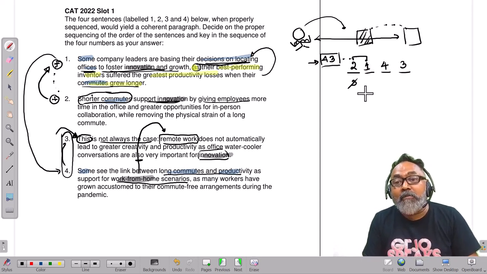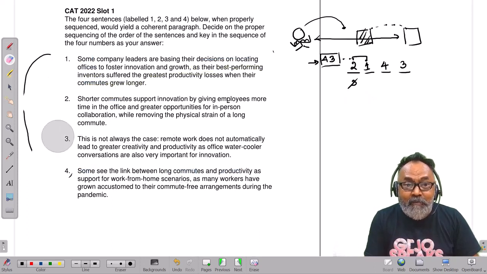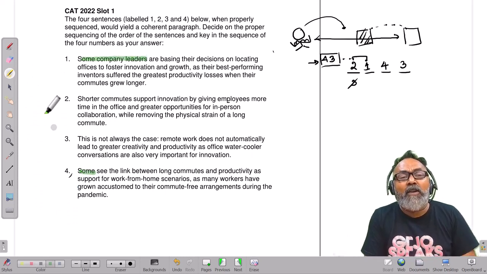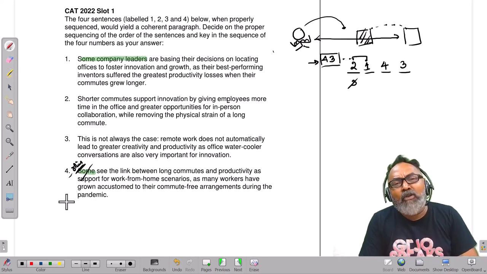But there is a problem. 2-1, 4-3. Did you get this? Did you see: some company leaders are basing, some see the link? Now the question setter could have used the word others. Life would have been much better.